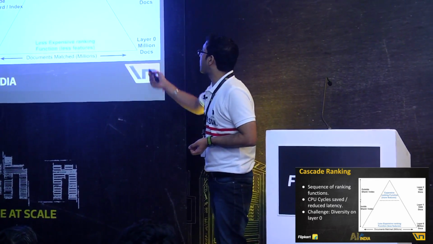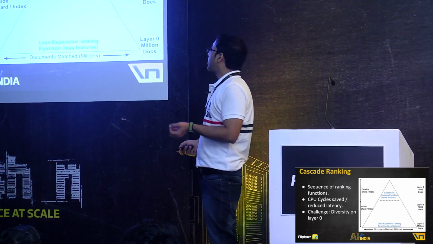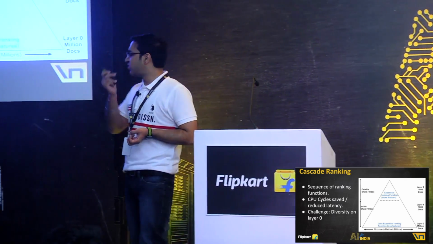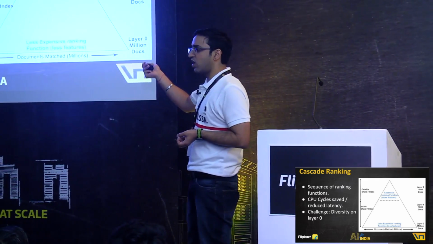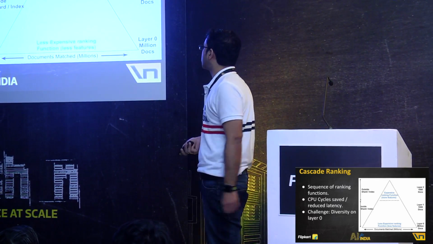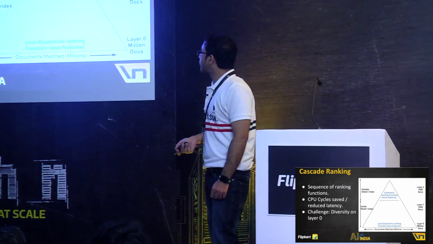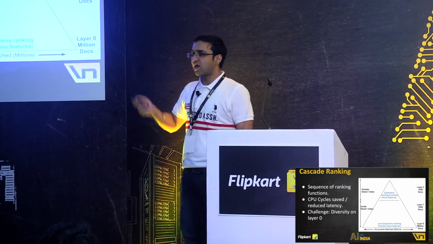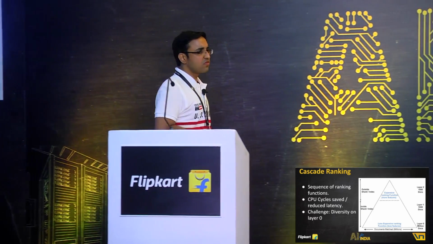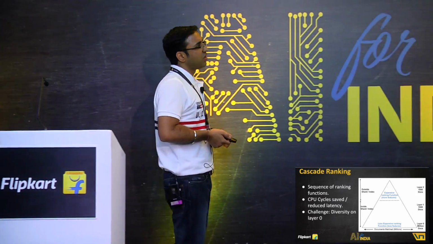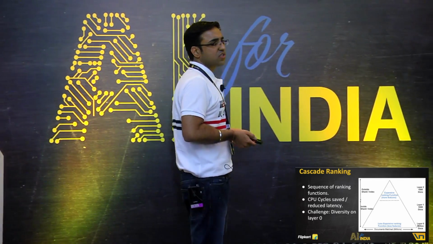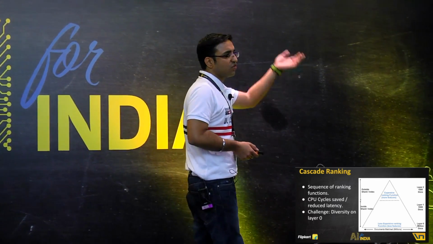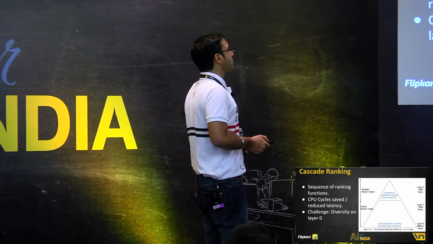What you could do, like in this diagram, is run a very inexpensive ranking function on the millions of matching set, which means since it's a less expensive ranking function, you might be scoring a lot less on these boxes. The compute operations are very few. This could be done at layer 0. This could get the top 100k documents out, and then the layer 1 ranking function could be a little more expensive since it's running on a smaller set of 100k. And then on this 100k, the ranking function can get the top 1000 of it and then give it to the next layer. This is called layer 0 and 1, a typical cascade architecture.